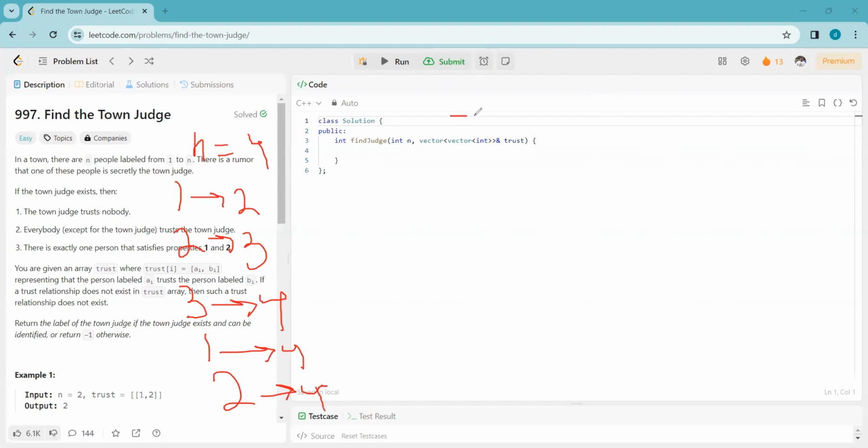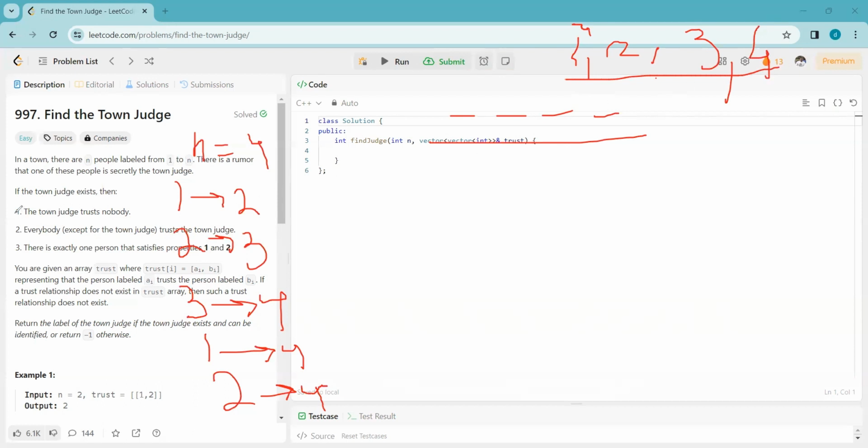That means we have 4 people. So in the beginning, can we say all 4 persons are candidates to be the town judge? That means 1, 2, 3, and 4. All 4 persons are candidates to be the town judge.